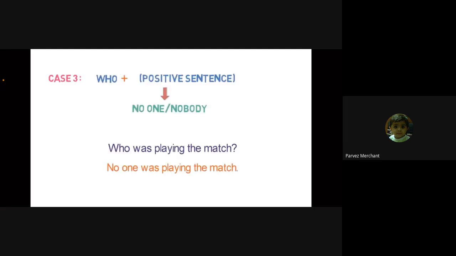Let's look into case 3. Sentences where the structure is "who" plus positive sentence. It gets converted to "no one" or "nobody". Let's look into an example of it. Who was playing the match? No one was playing the match.